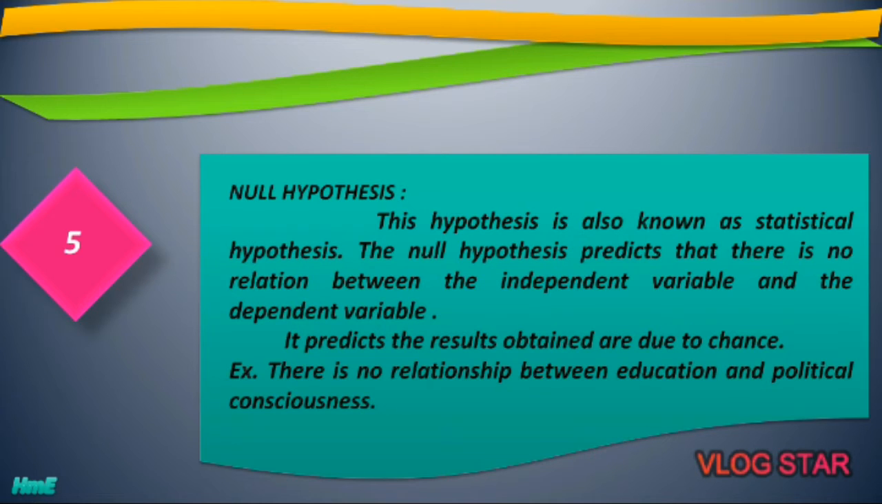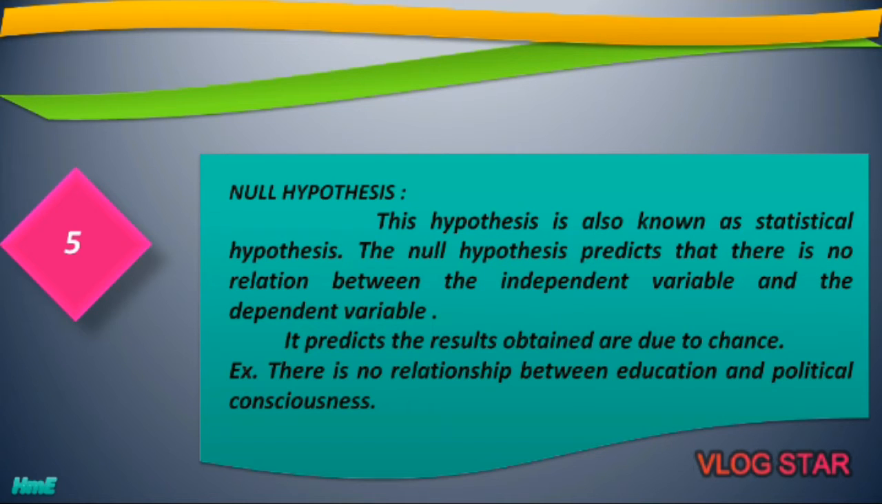In null hypothesis, the researcher or the investigator doesn't speak of any kind of relationship between dependent variable and the independent variable. He doesn't show any direct relationship between the cause and effect. He directly rejects the existing relationship between the independent and dependent variable. For example, there is no relationship between education and political consciousness.